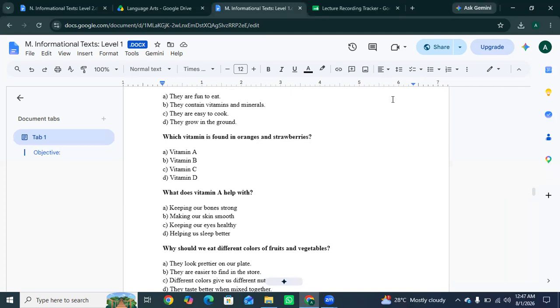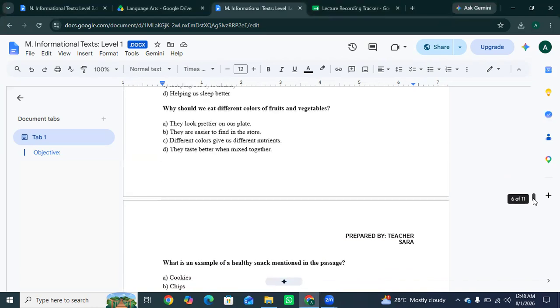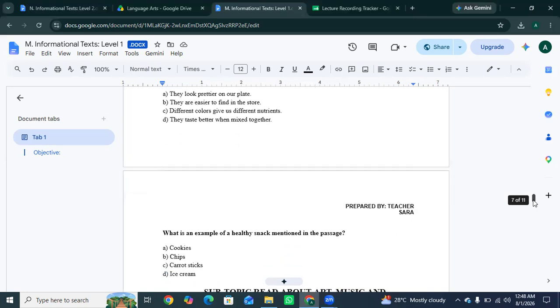Yes, it keeps our eyes healthy. Okay. The next one is, which vitamin is found in oranges and strawberries? Yes, vitamin C. Okay. The next one is, why should we eat different colors of fruits and vegetables? Because they give us different nutrients. Okay. Different colors give us different nutrients.